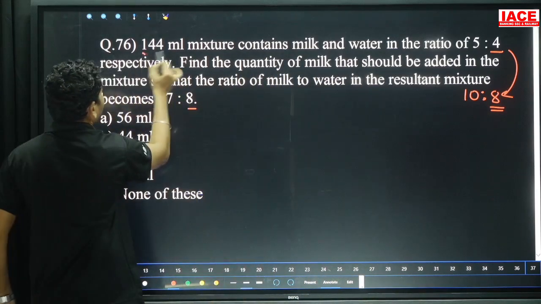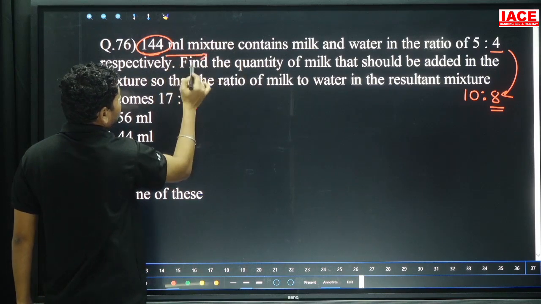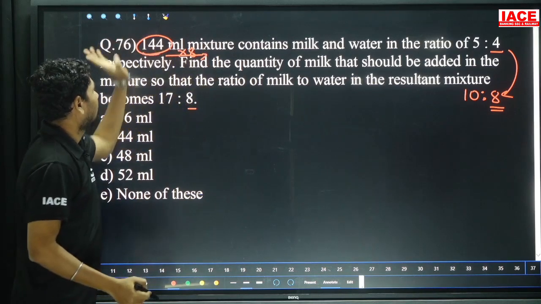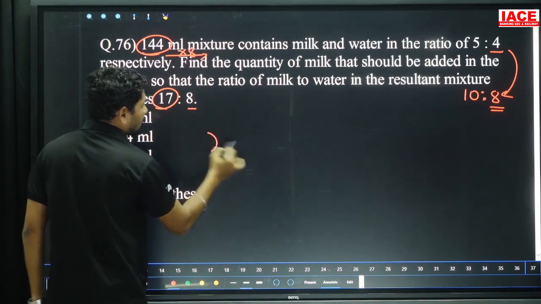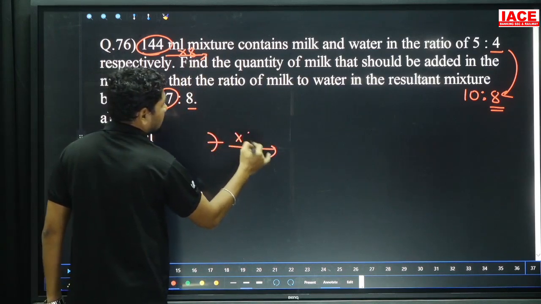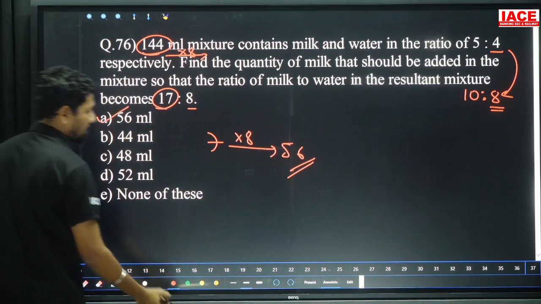18 parts is equal to how many liters? 144 liters. 18 parts is equal to 144 liters, then each one part is equal to how many liters? 8 liters. 18 times 8 is 144. Here 10 to 17, how many parts extra? 7 parts extra. 10 becomes 17 means 7 parts extra. 8 times 7 is equal to 56 liters added extra, then option A.